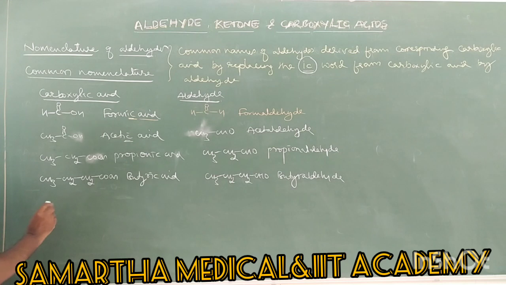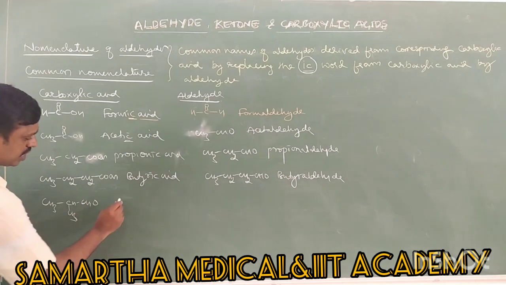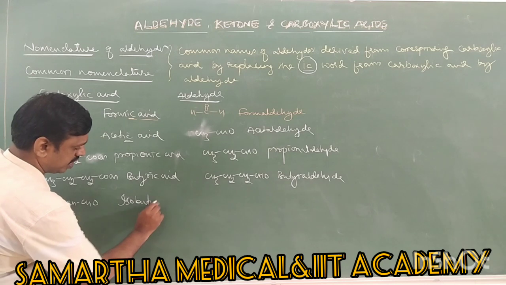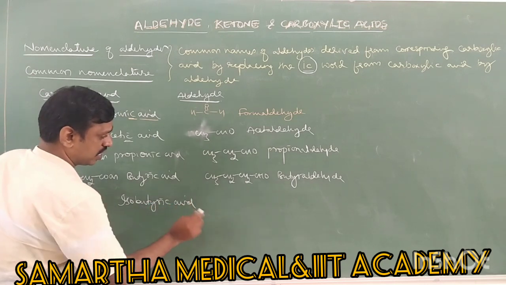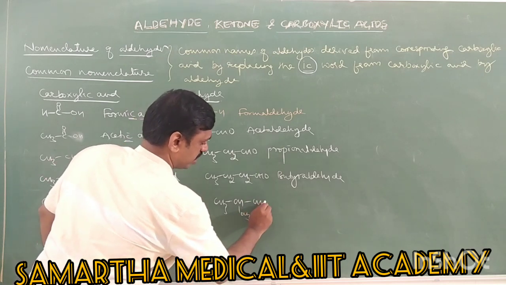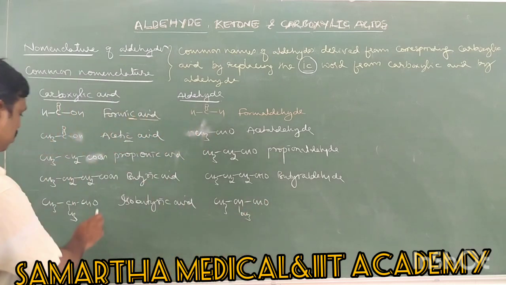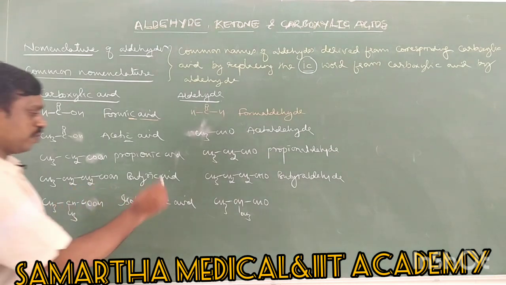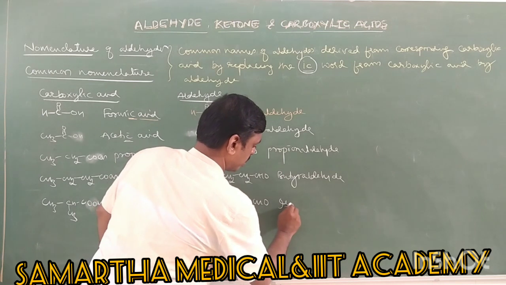Let us have one more example for CH3CH. Okay, this is isobutyric acid. Common name is isobutyric acid, and corresponding aldehyde is isobutyraldehyde.